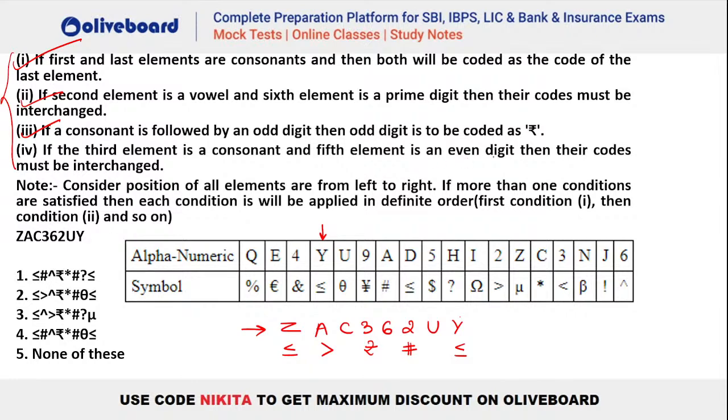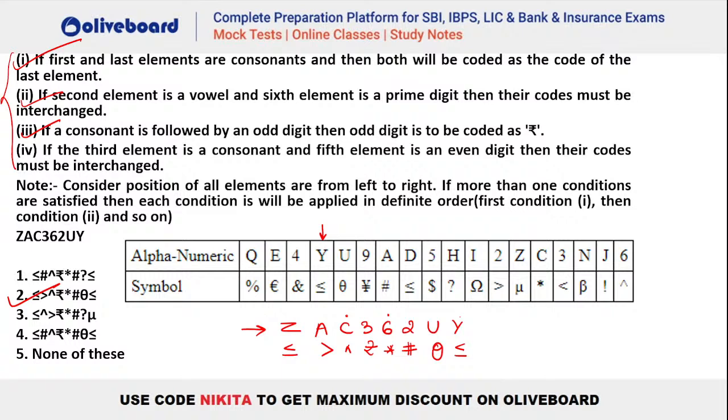So what is happening? In that case, the codes again must be interchanged. So you will interchange C and 6's code here. What is 6's code? You can see that is your cap. So we will have a cap here. What is C's code? You can see C's code is asterisk. So we will have an asterisk here. Now what is U's code? We can take it as theta from the table. Right? So you can see which is the answer. Less than equal to, greater than, cap, rupee, asterisk, hash, theta and less than equal to. That is your option number 2.